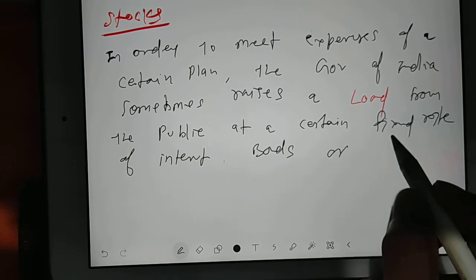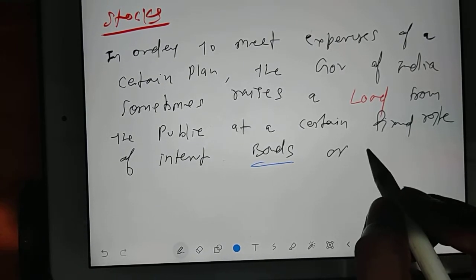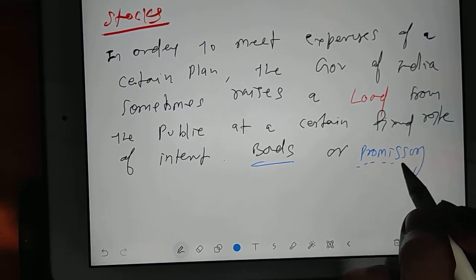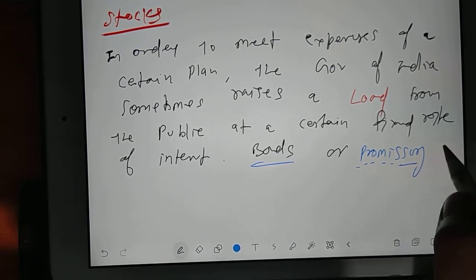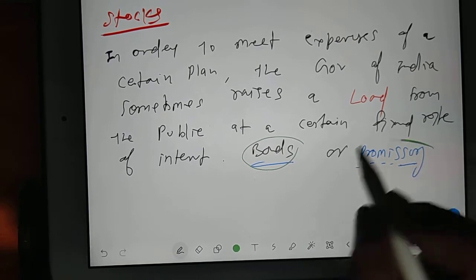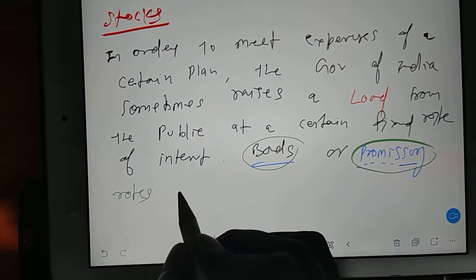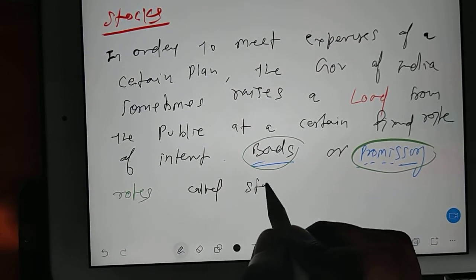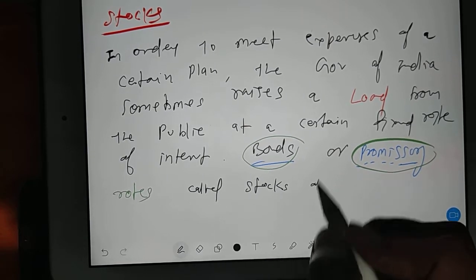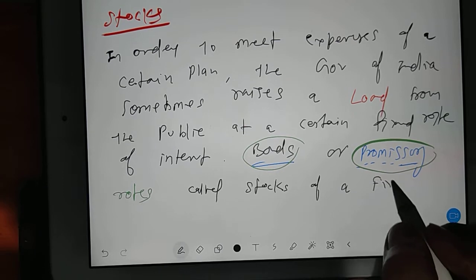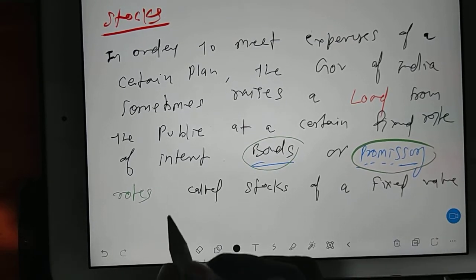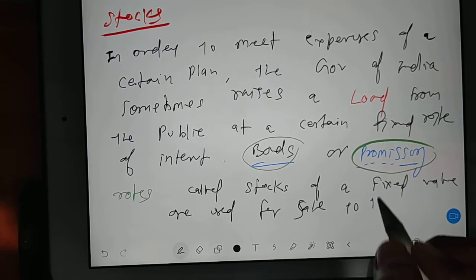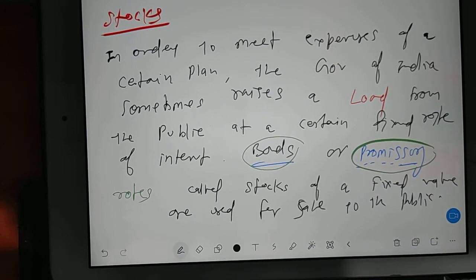Bonds or promissory notes, called stocks of a fixed value, are used for sale to the public.